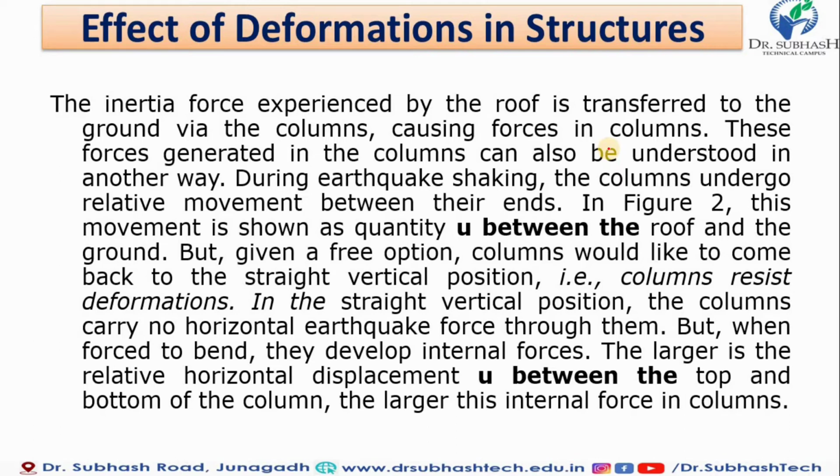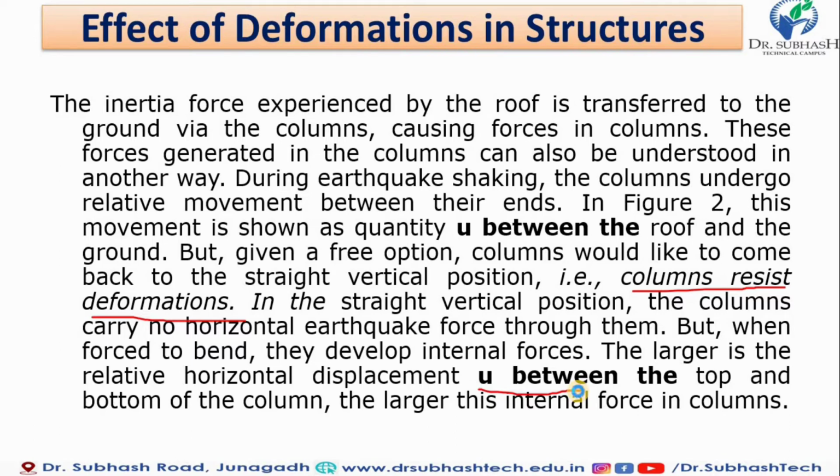Up to a limit, the column has sufficient power to resist the deformation. You can see that. So the column resists deformation when straight, but when the column is forced to buckle, or loses its elastic strain energy, it creates a displacement denoted by U, as seen in our previous figure.